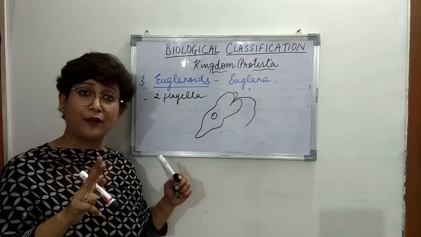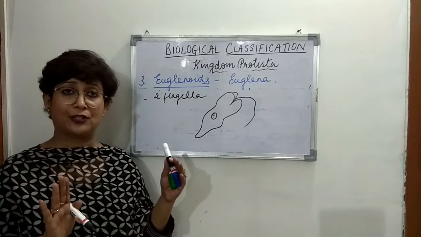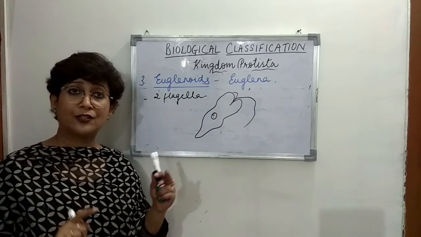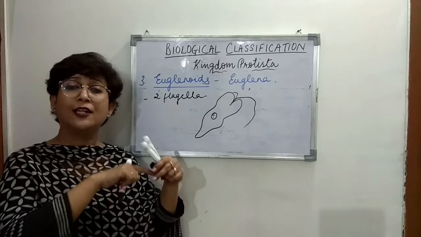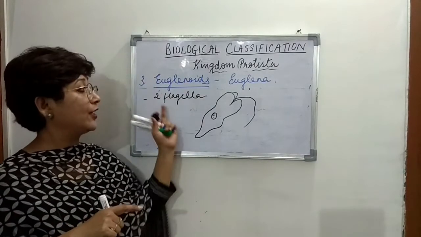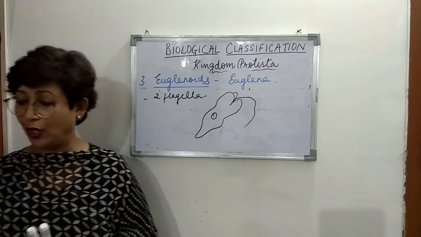So that is the difference between the flagella of dinoflagellates and euglenoids. Dinoflagellates also have two flagella, but there is a specific position of the flagella, right? So in dinoflagellates, one flagella is longitudinally arranged and the other flagella is transversely arranged, right? Whereas in euglenoids, two flagella, one is long and the other is small, right?